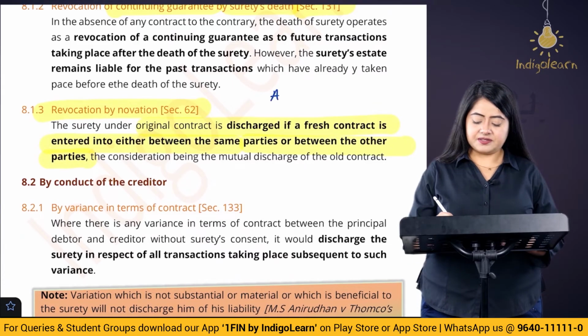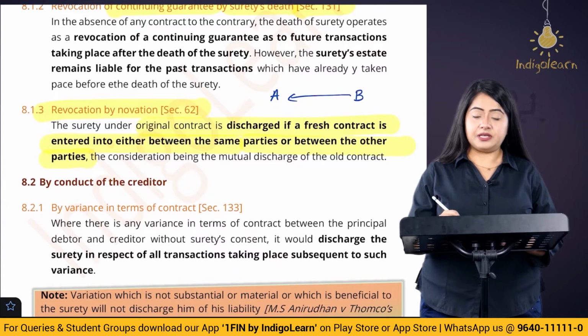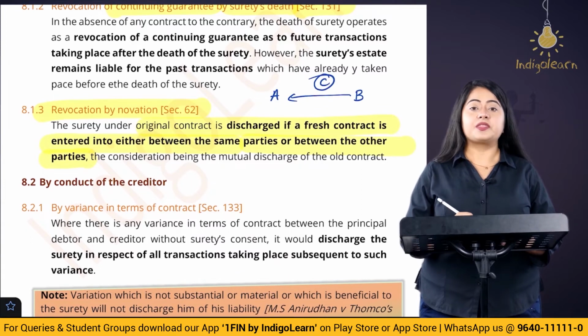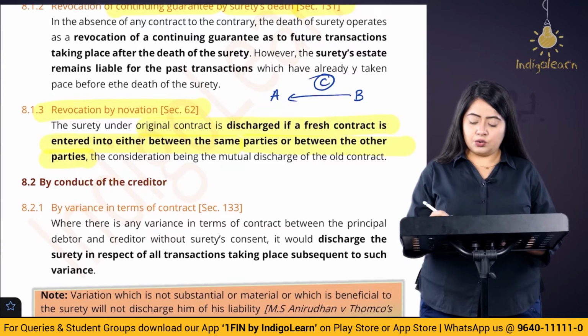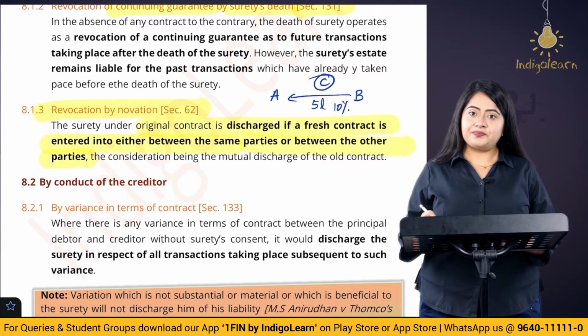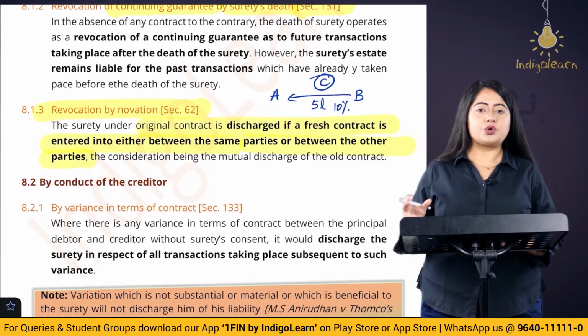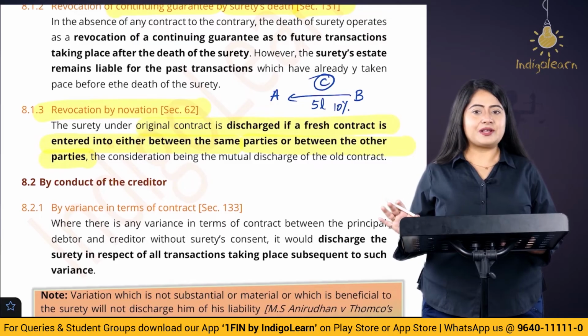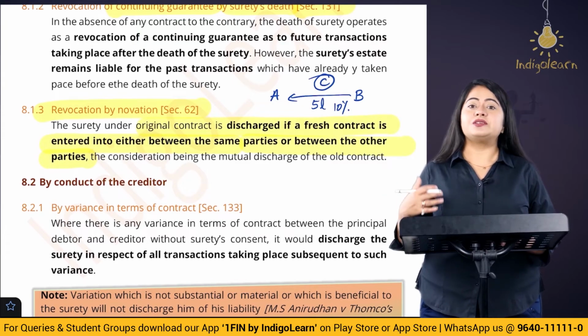So let's say there's a person A who's taking a loan from B, and here C is the surety. Let's say the loan amount is 5 lakh rupees and there is an interest of 10% per annum. This has to be paid. In case A, who is the debtor, doesn't make the payment, then the surety is going to make the payment here. Simple transaction. Let's say this original contract is altered.